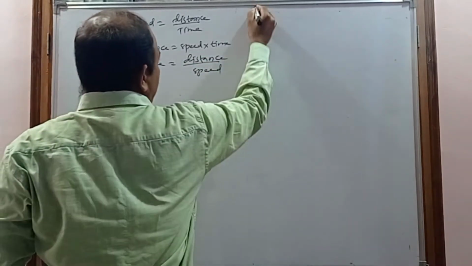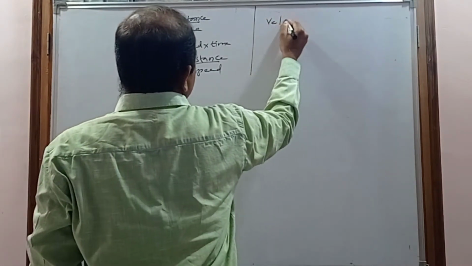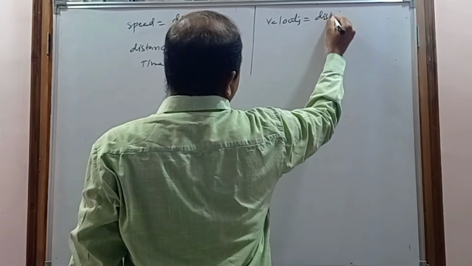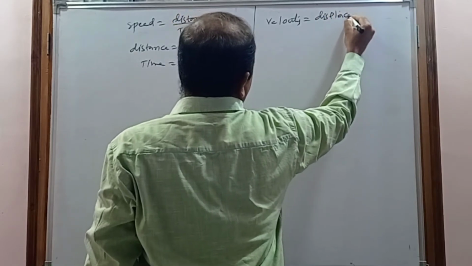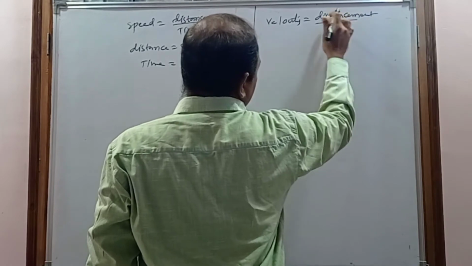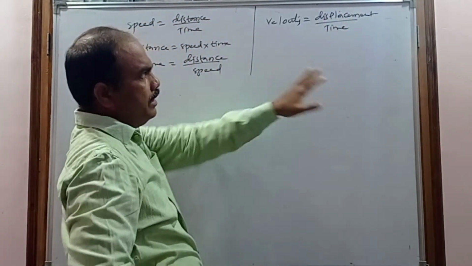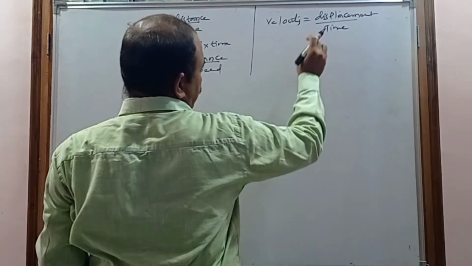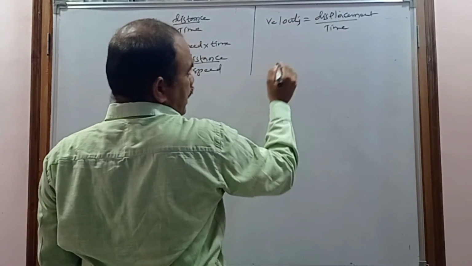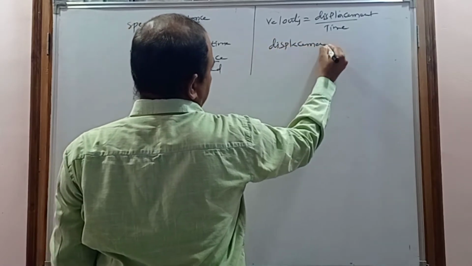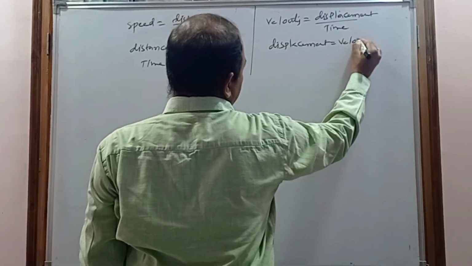So in the same way, velocity is equal to displacement by time. If you know the displacement and time, by dividing the displacement with the time you can calculate the velocity. And if you know the time and velocity, how can you calculate the displacement? The displacement is equal to velocity into time.